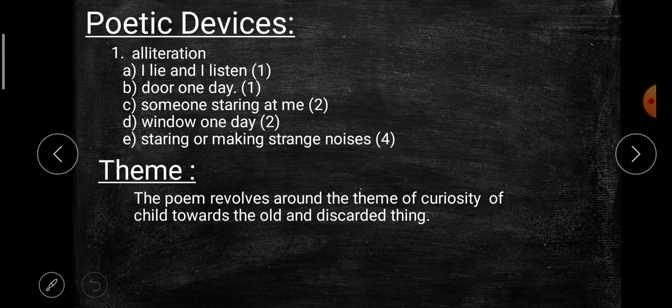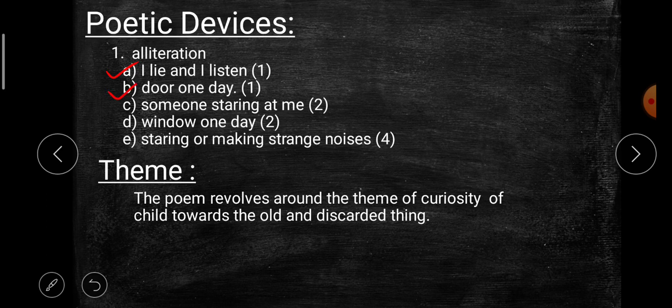Now we'll see poetic devices used in the poem. There is only one poetic device used in the poem, and that is alliteration. Alliteration is repetition of a sound at the starting of words in the same line. So here are 5 examples of alliteration. First, I lie and I listen. Here the l sound is repeated in lie and listen. So it is an example of alliteration and it is from the first stanza.